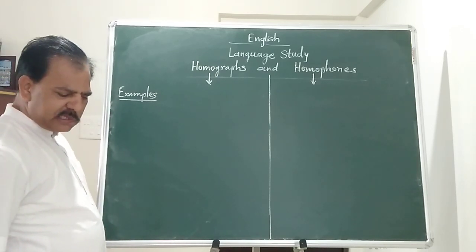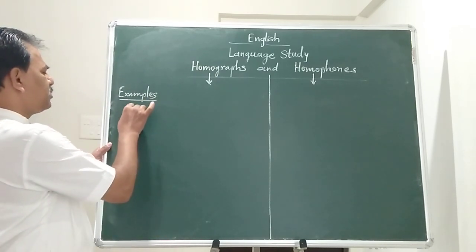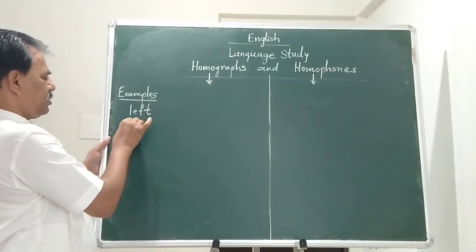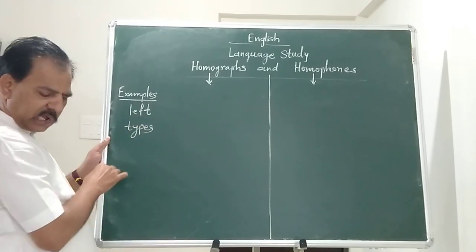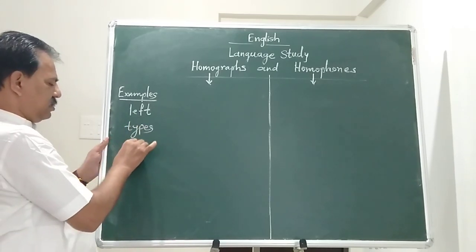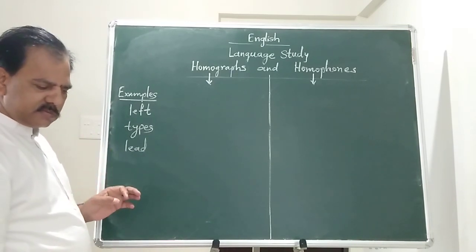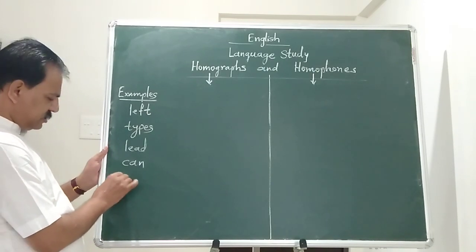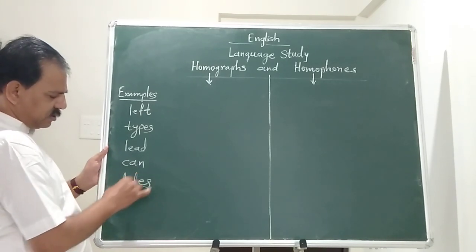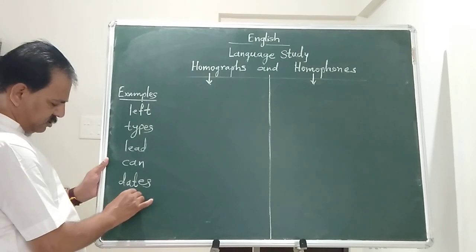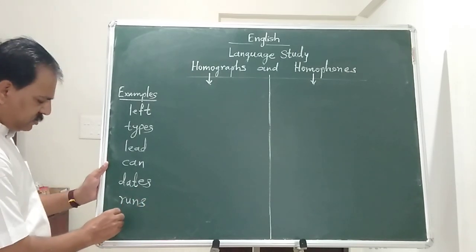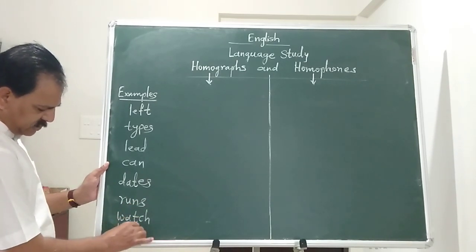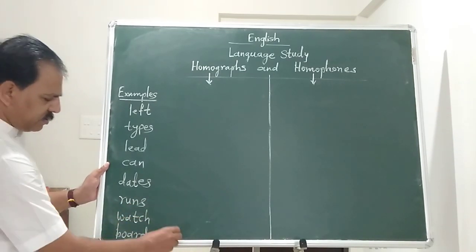Let's have some examples of homographs. Left, types, lead, can, dates, runs, watch, board, bank.